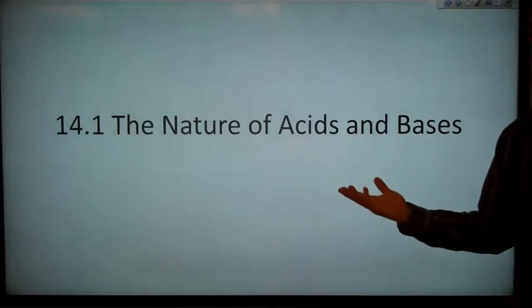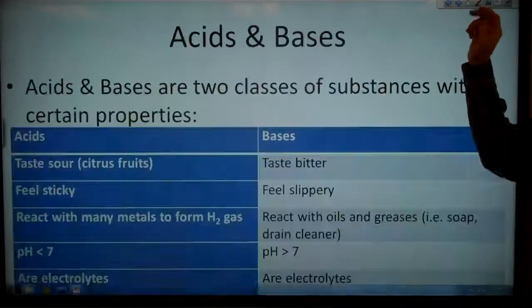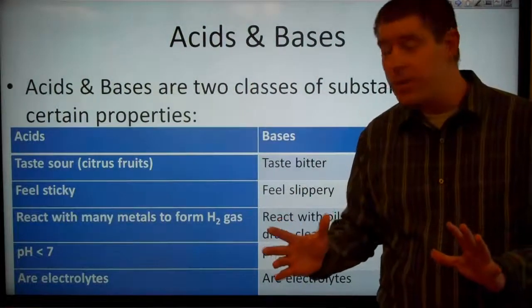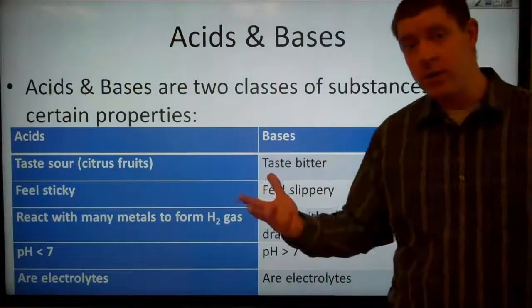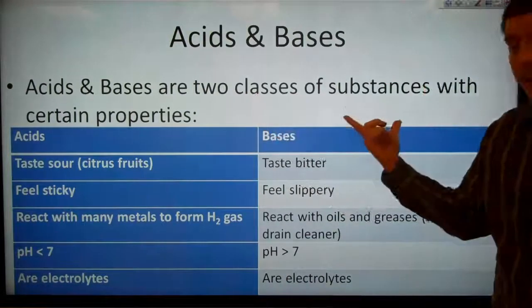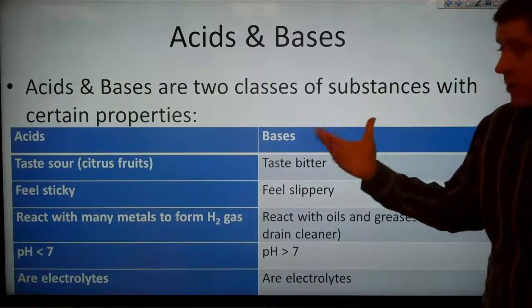Welcome to the nature of acids and bases. So here we have a little bit of an introduction to acid-base chemistry and the sorts of things that we consider acids and bases. Acids and bases are two classes of substances with certain properties.